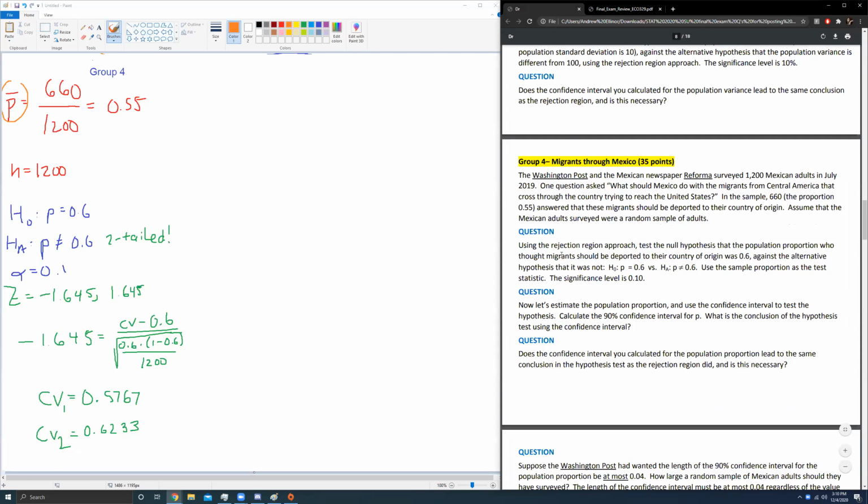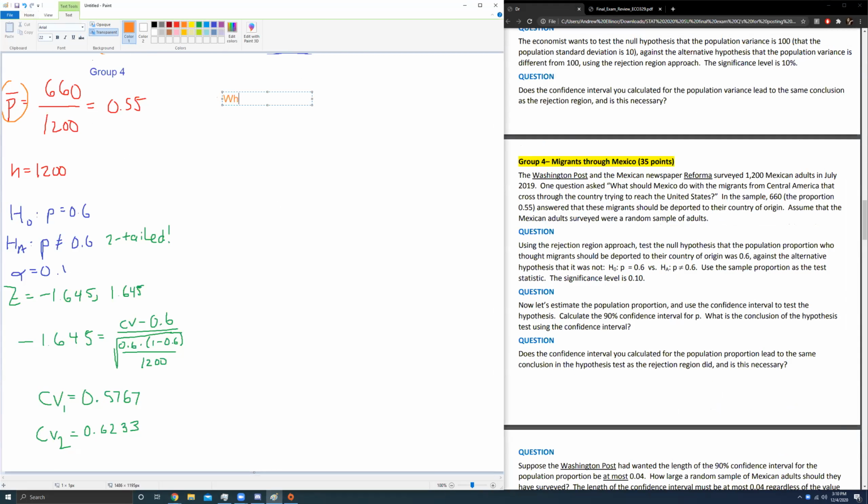I don't know what the question was on Canvas, but here's what they could ask you. They could say, what are the critical values? That's a very common question. And you get 2 blanks. So you get 1 blank where you list CV1, or just list CV if the test is left or right-tailed.